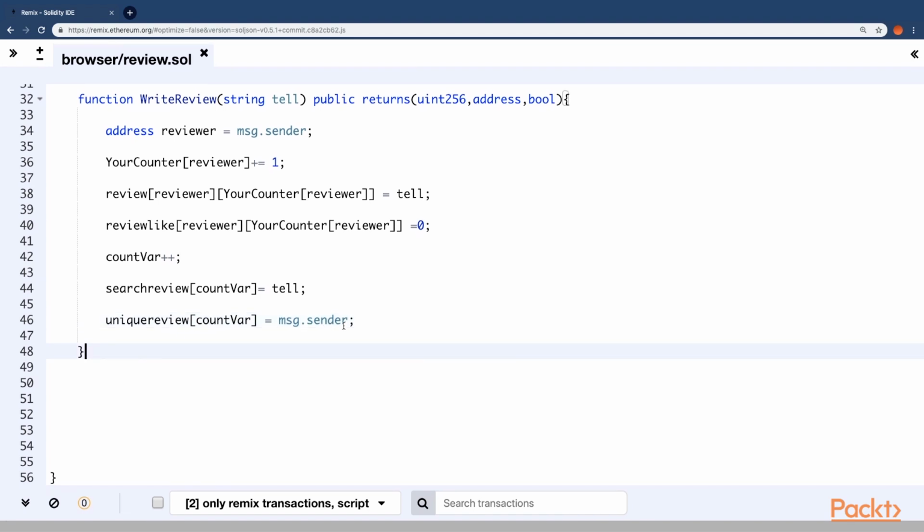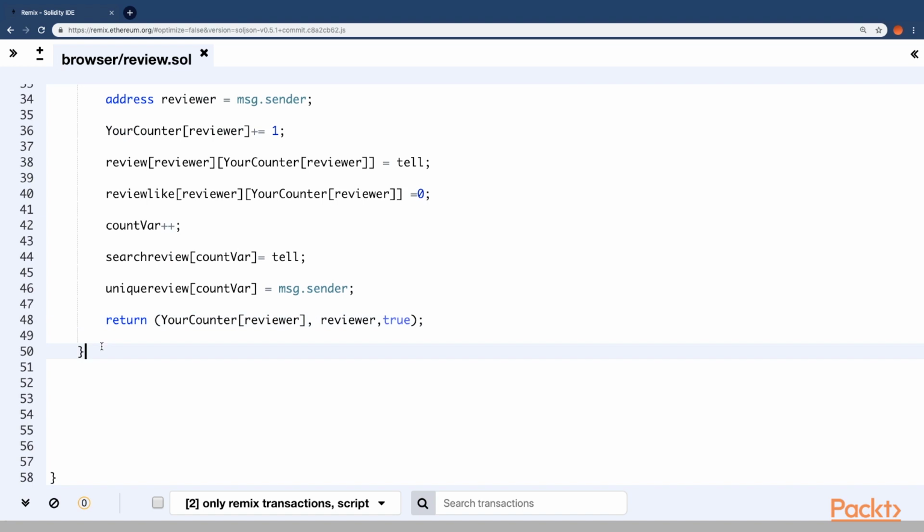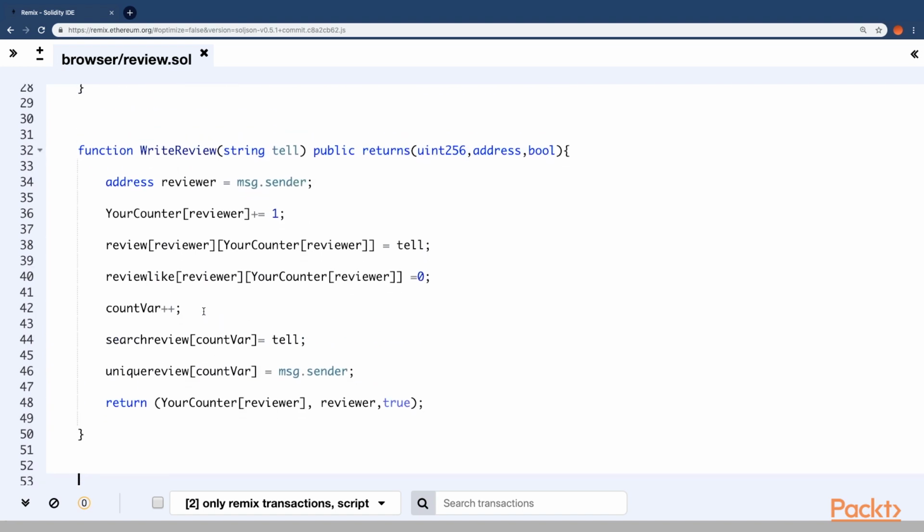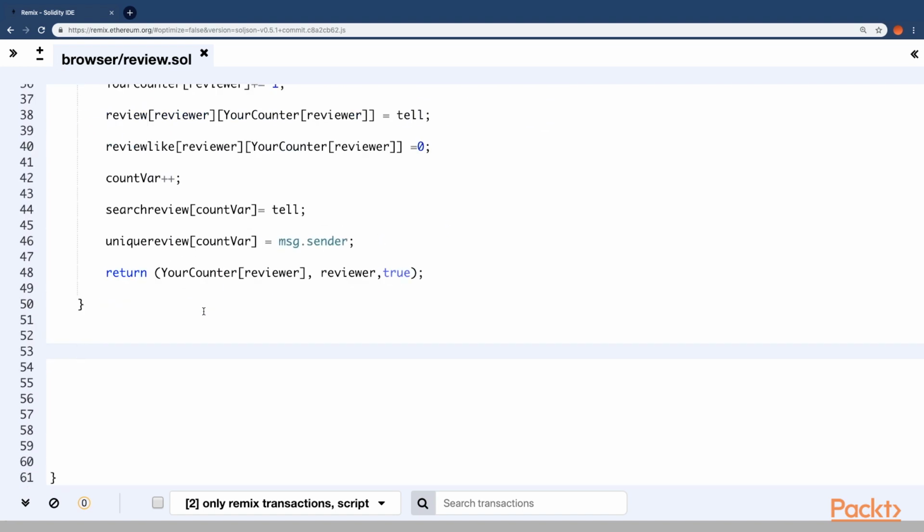Alright, now once you've done all these, you have to return 3 values. The first one would be the ID, as you know. The second one will be the address, and the third one true, which means you have successfully written the review. Alright, this is a huge function which has to update a lot of mappings, but yeah, it was worthwhile.